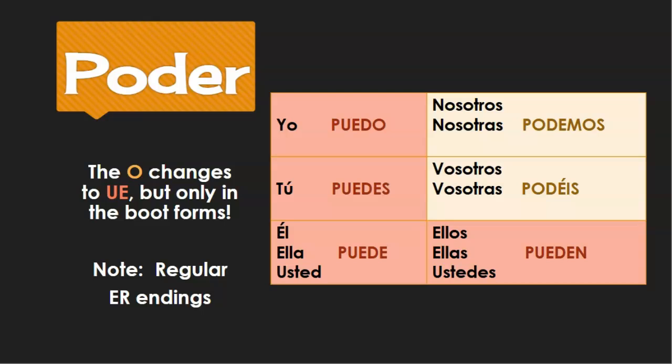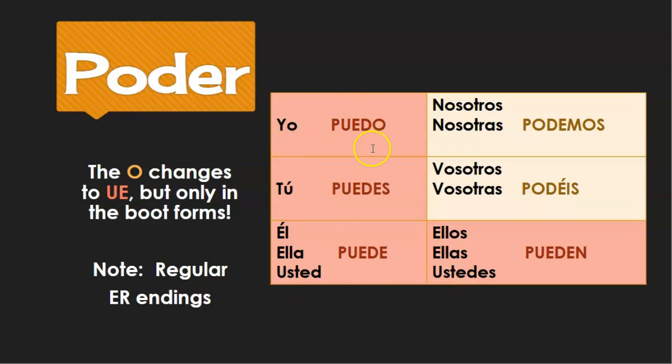And puedo, yo puedo, I can. Yo puedo leer, I can read. And then you can ask the question. Puedo, like start it with the conjugated verb. Puedo ir a Target? Can I go to Target? Sí, tú puedes ir a Target. You can go to Target. So this verb is like, can I or am I able to?